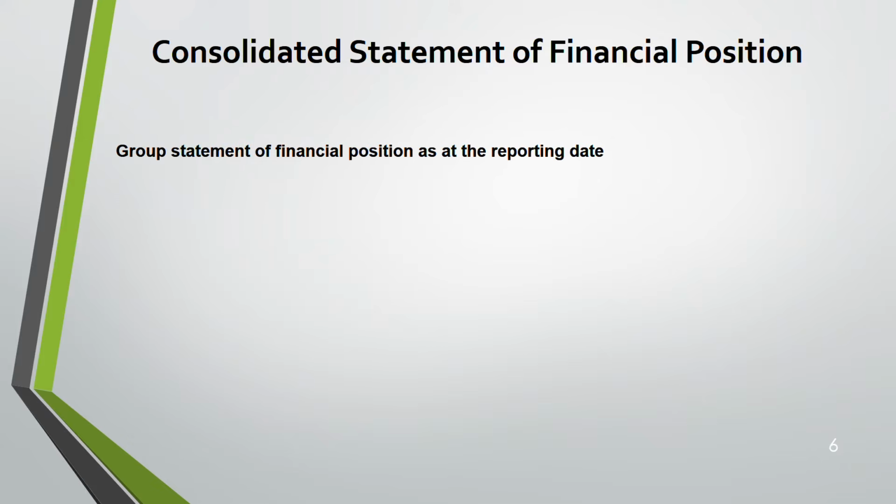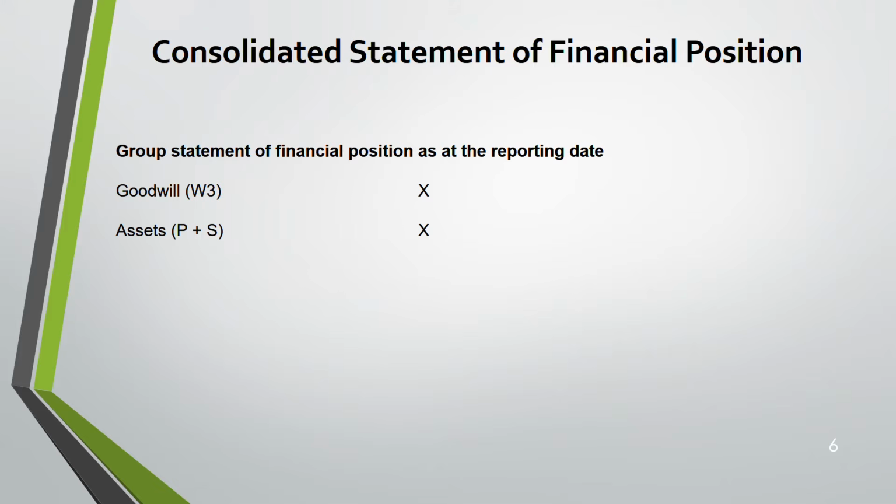Now, group statement of financial position as at the reporting date. Working number 3 is the goodwill. So this is how it will look like. This is a snapshot of how your group statement of financial position should look like. You will be having a goodwill. Remember this. Whenever you are preparing a consolidated statement of financial position, you will always have a goodwill. Always. For that, there's a separate working. That's why in brackets, we have put working 3. It could be any number, working 1, 2, 3, any.